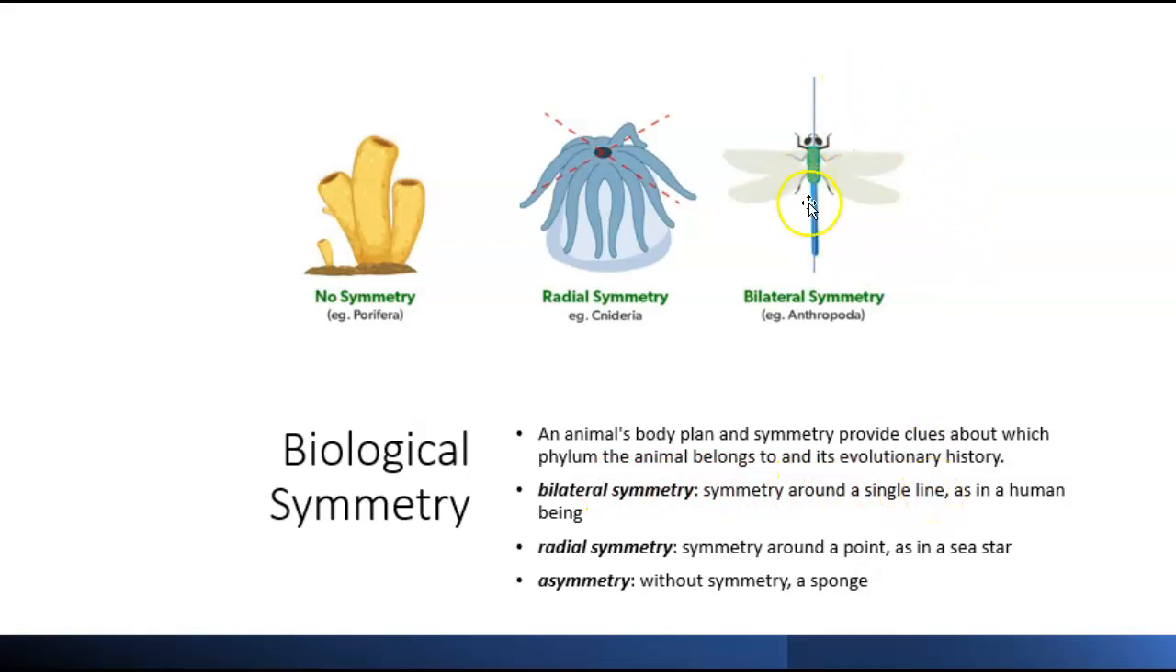Okay, and you can see in this picture, it looks like a dragonfly here. We can draw a line right down the center, and it's like a mirror image on each side. Okay, so we have bilateral symmetry.